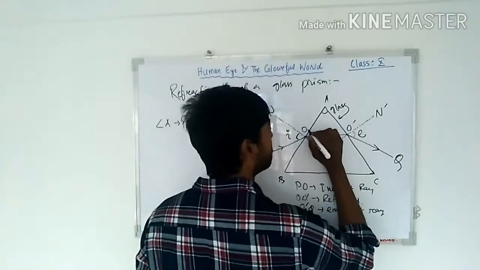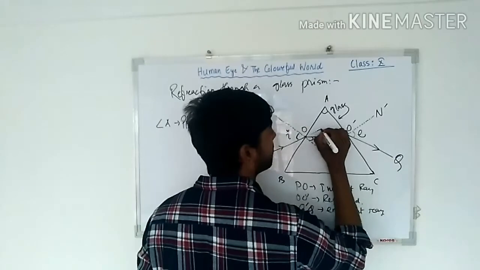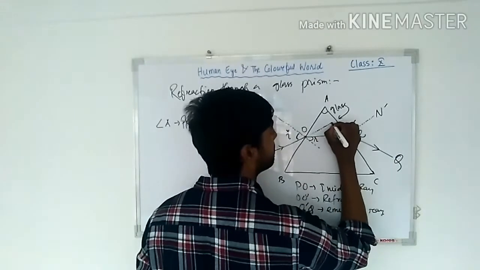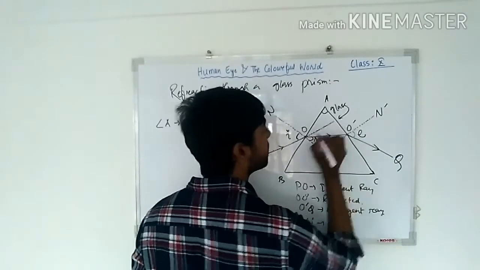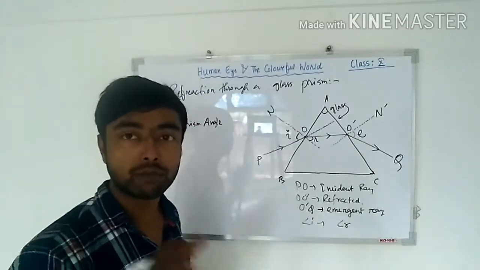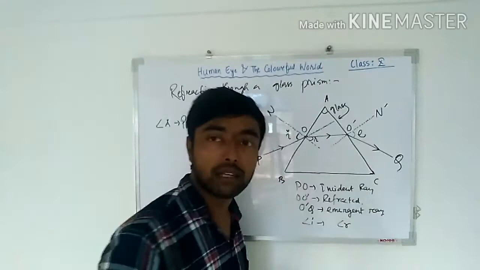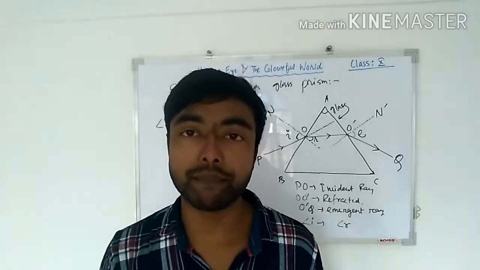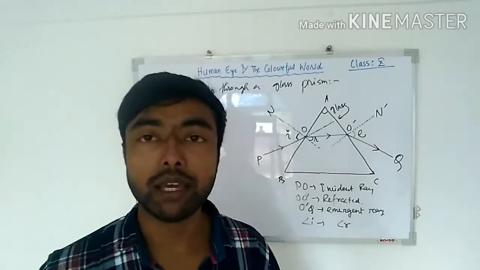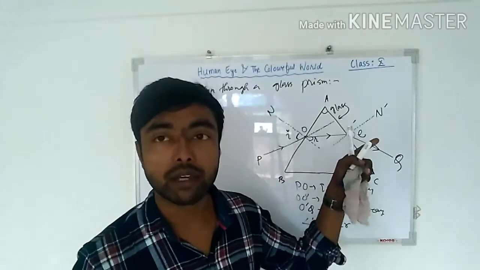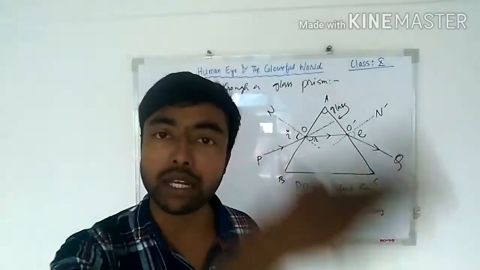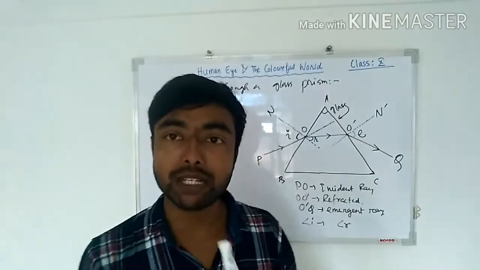It would have traveled like this. If the prism was absent, PO would go straight. But now we have the prism. That's why the ray is not going straight. It is deviating. Understood? Deviating means it is bending.